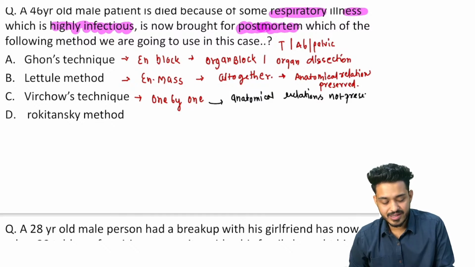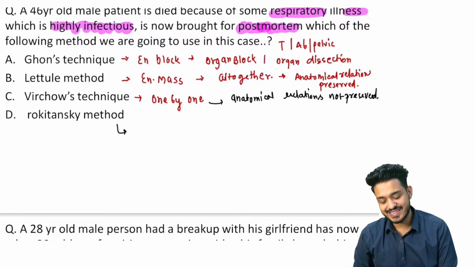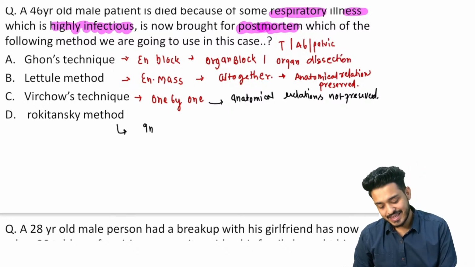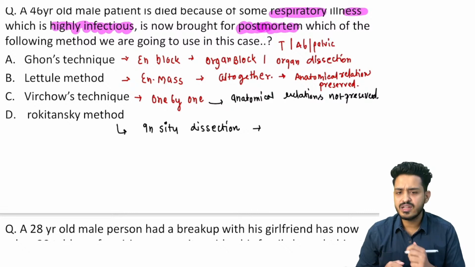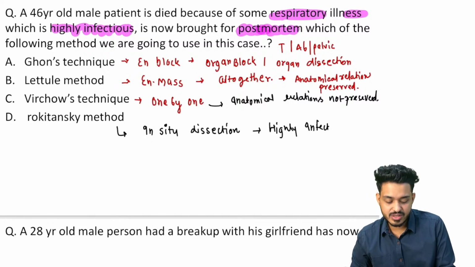And most important that we are also doing in the COVID-19. अगर कोई भी infectious disease है, so the method that we are using is known as Rokitansky method, and this is an in situ dissection method. ये कब करना है? When we are going to do this, whenever we are having any highly infectious disease, right?